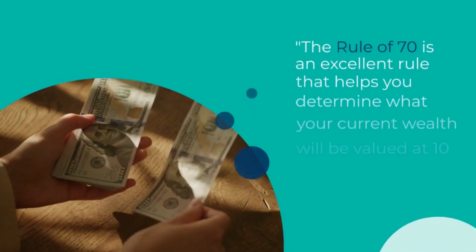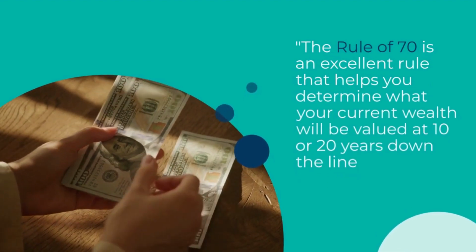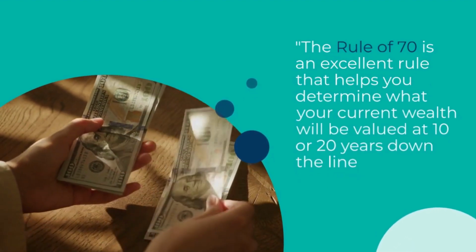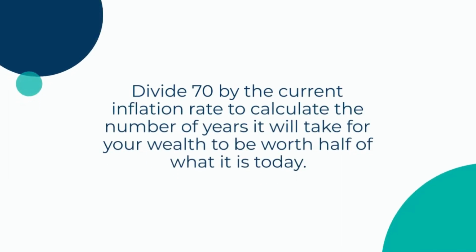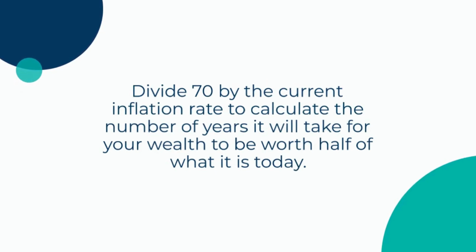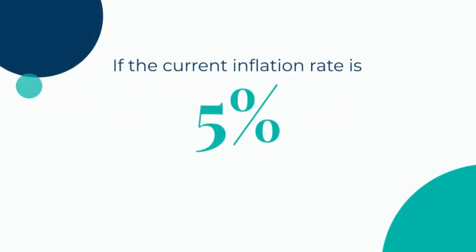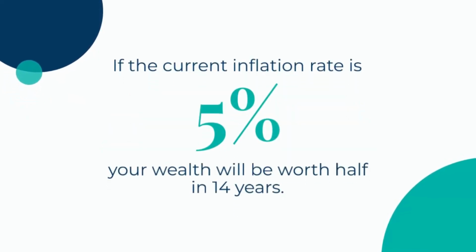The rule of 70 is an excellent rule that helps determine what your current wealth will be valued at 10 or 20 years down the line. Divide 70 by the current inflation rate to calculate the number of years it will take for your wealth to be worth half of what it is today. If the current inflation rate is 5%, your wealth will be worth half in 14 years.